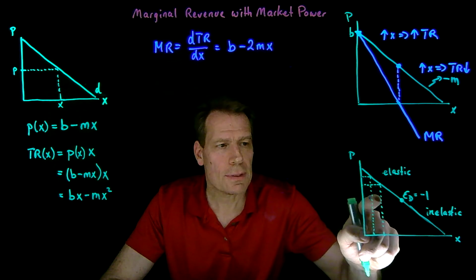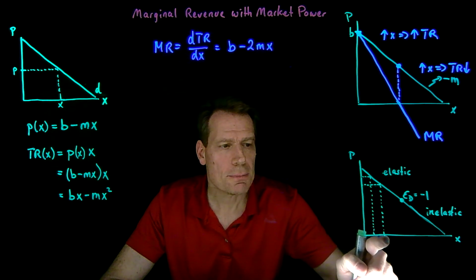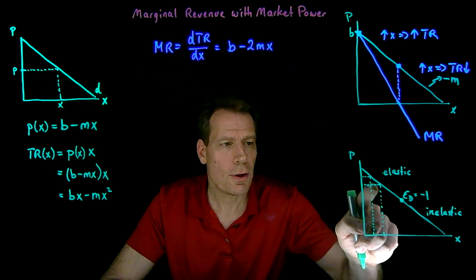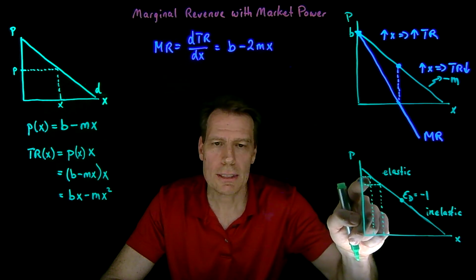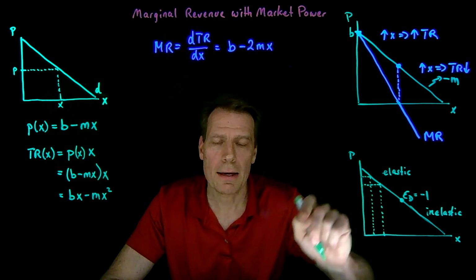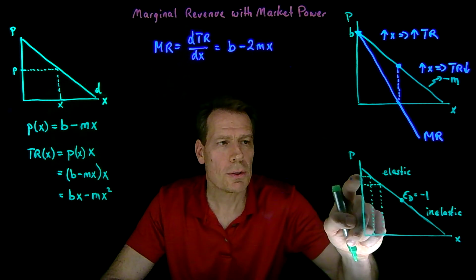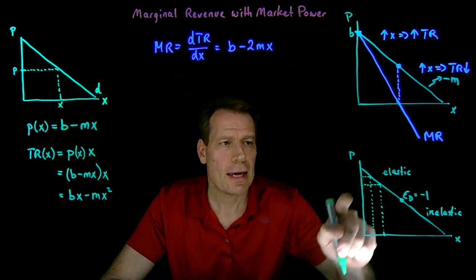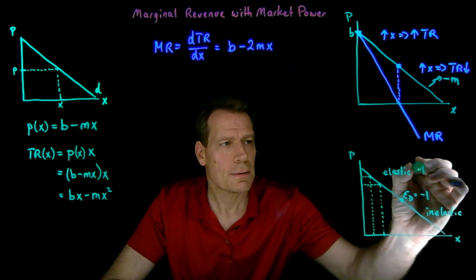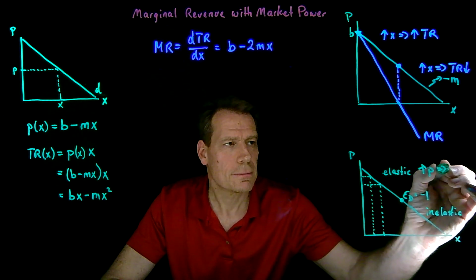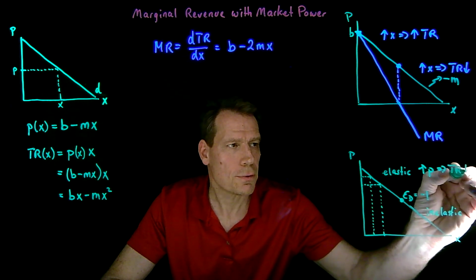The decrease in spending that happens because they buy fewer goods is larger than the increase in spending that happens from the additional spending because of the higher price. So the total spending box is decreasing in size. As we increase price, consumer spending, which is the same as total revenue, falls.